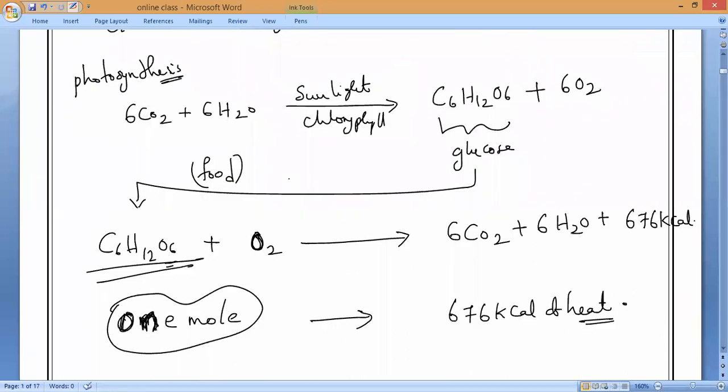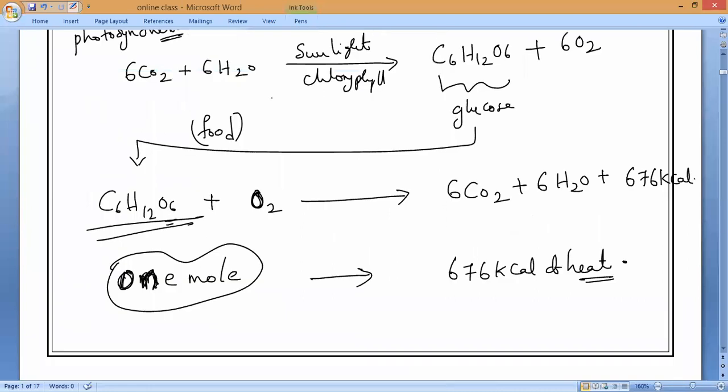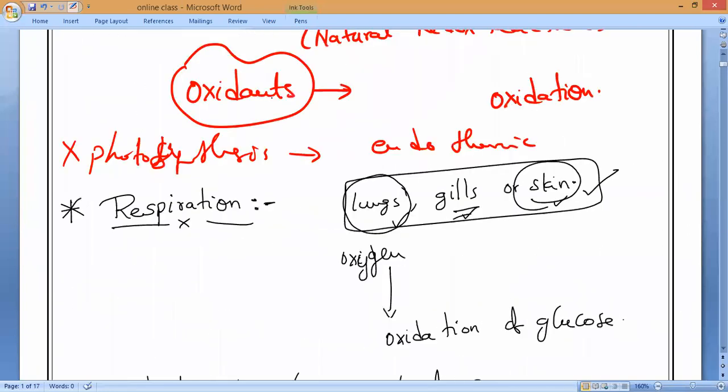So here also you can see, guys, oxidation and reduction will take place. Is it yes or no? Both are taking place or not? So addition of oxygen and removal of oxygen, both are taking place. So this is the redox reaction. This is the first reaction which is carried out in our daily life, the effects of redox reactions we can say.